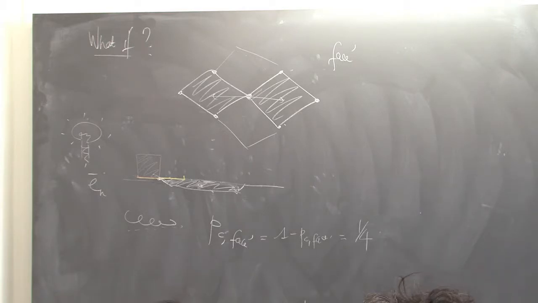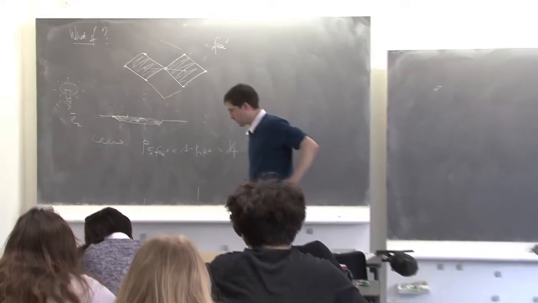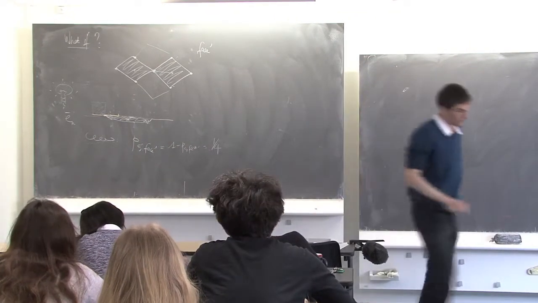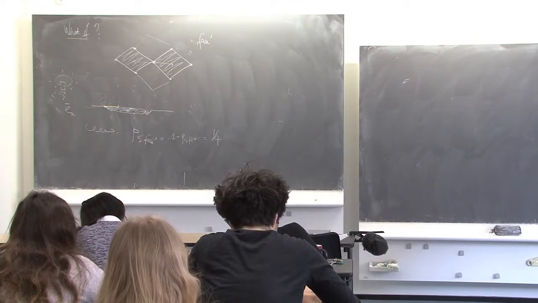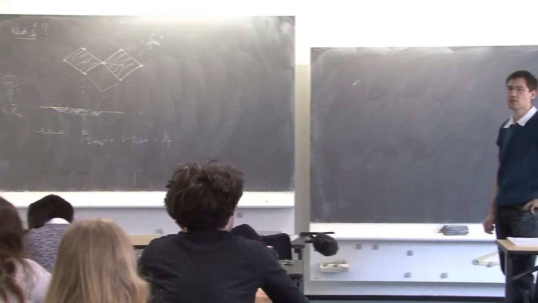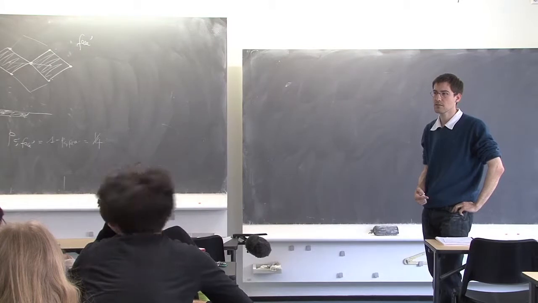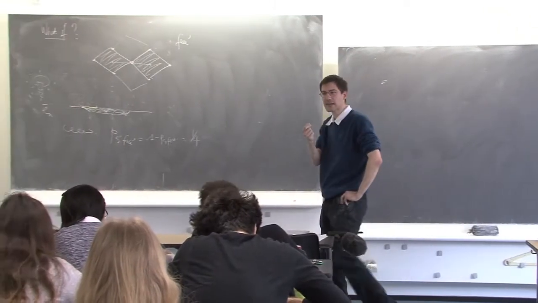So let me give you one consequence of that fact, which uses a well-known trick on random walks, called the off-critical exponents. Maybe you heard about critical exponents in percolation.